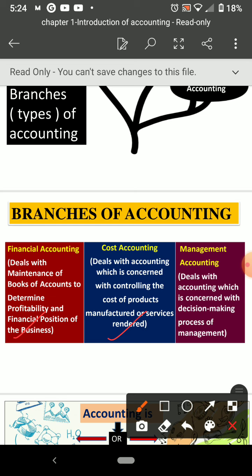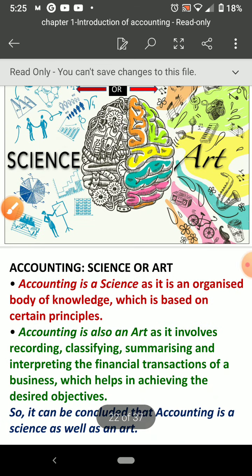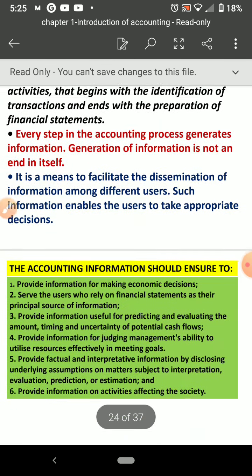Okay. Then management accounting. Management accounting deals with accounting which is concerned with the decision making process of management. So management accounting is another branch of accounting that will help the managers to take good decisions. Okay. So this is all just for your knowledge only. No need to study in detail. Now accounting is science, art and all we already discussed.